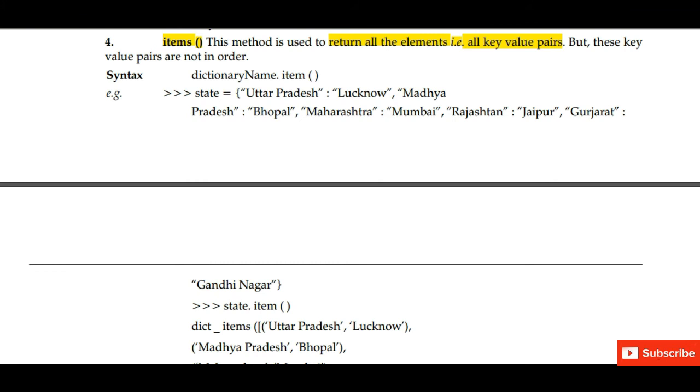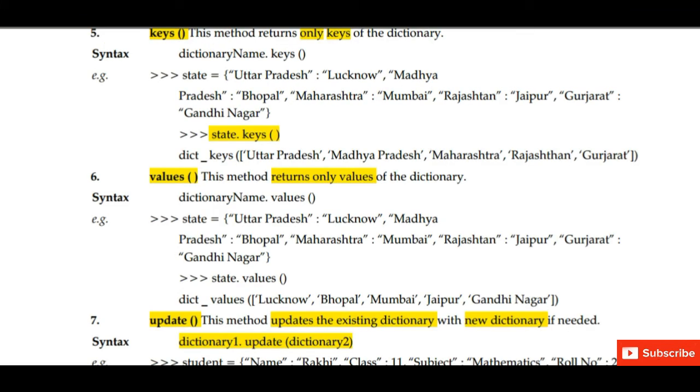Error will be displayed. Next is items. This method is used to return all the elements in all key value pairs. Next, keys. This method returns only keys of the dictionary. Next, values. This method returns only values of a dictionary.